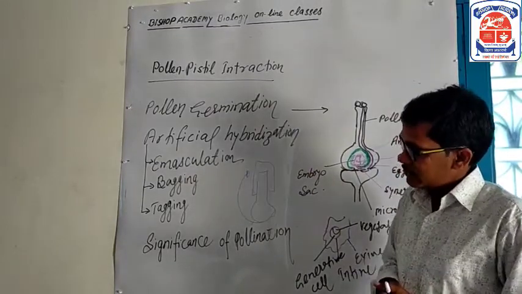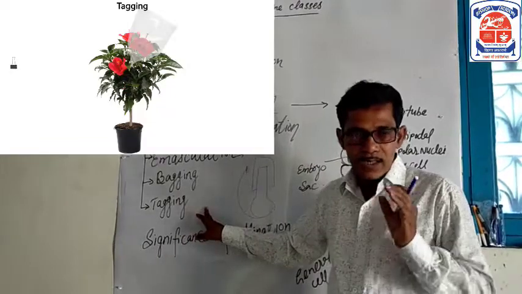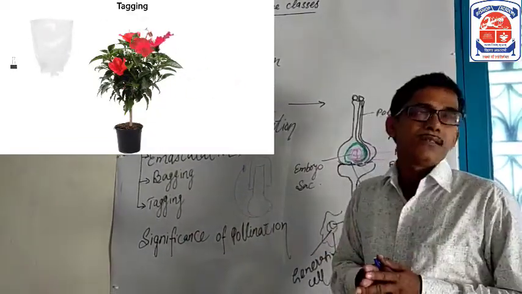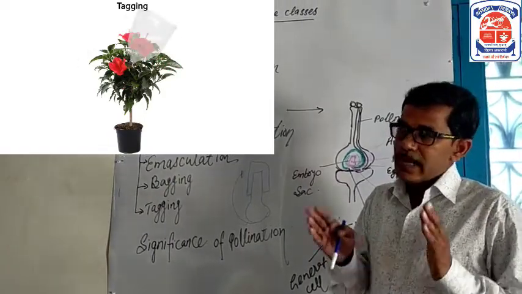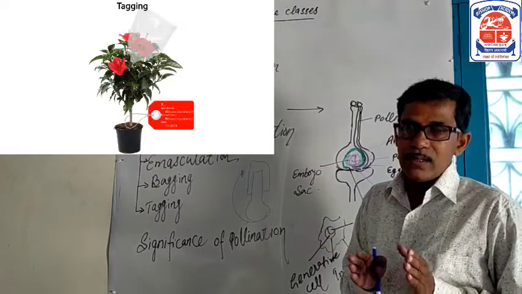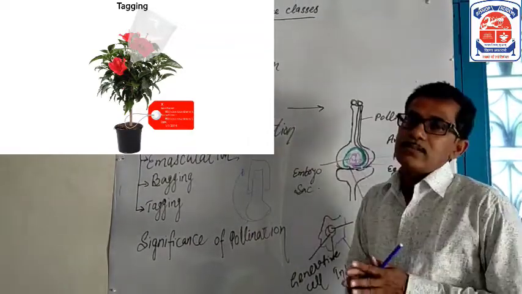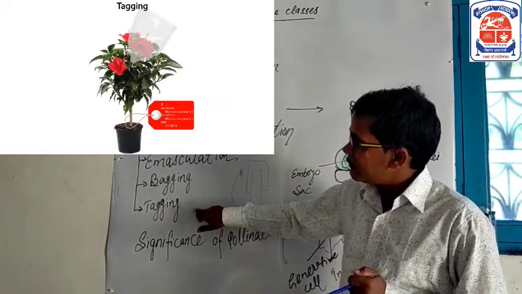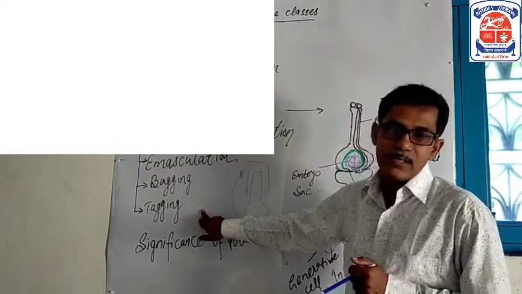And what is tagging? The emasculated flower is tagged with the date of emasculation, the variety of plant, and the timing of the emasculation. So tagging is required, and it is an important step of artificial hybridization.